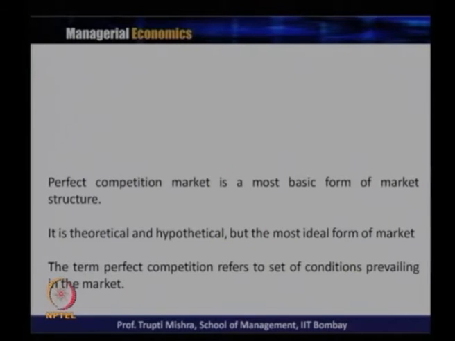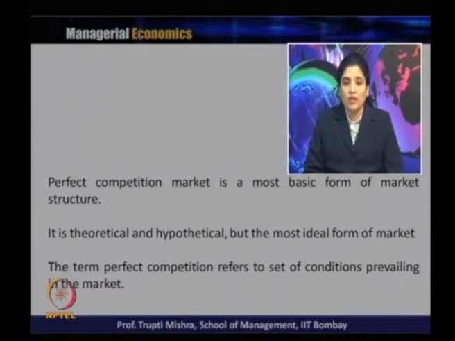To start with perfect competition, this is the most basic form of market structure. It is theoretical and hypothetical, but the most ideal form of the market. And why is it ideal?